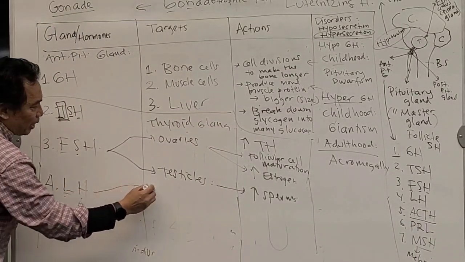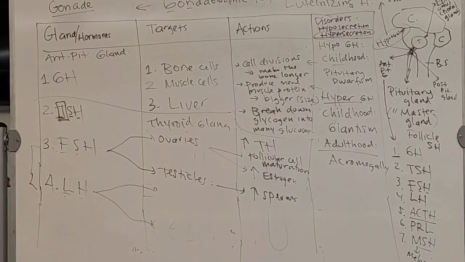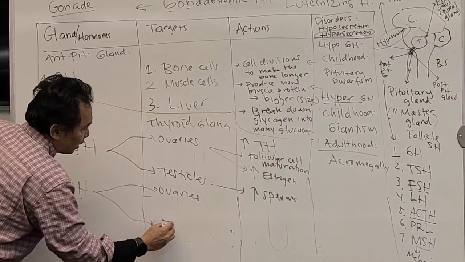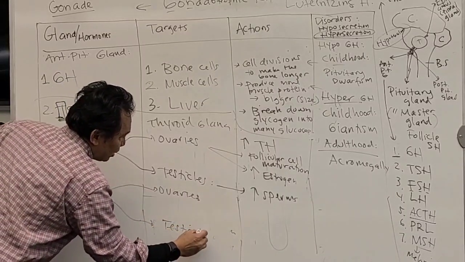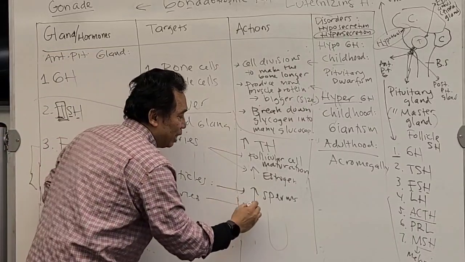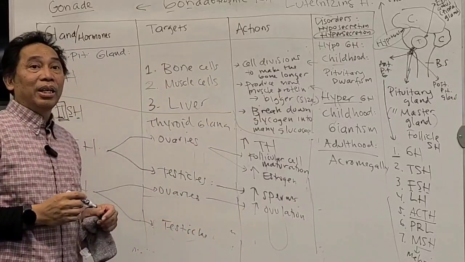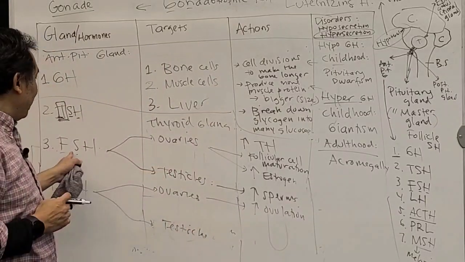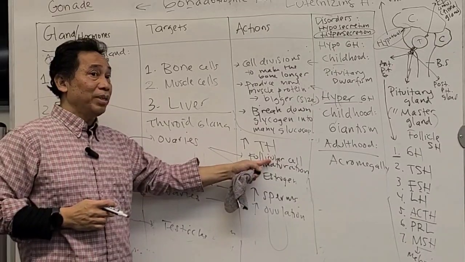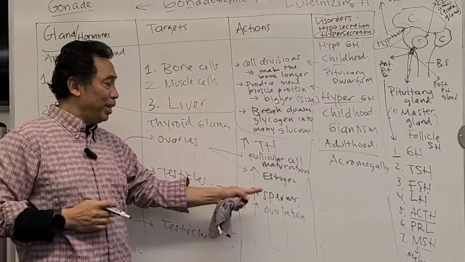LH is going to be the same because this is related to the gonad. So the target, if it is female, is going to be the ovaries. If it is male, it's going to be the testicles. So in the ovary, LH will stimulate ovulation. Anybody know what ovulation is? Release of the eggs, right? So FSH stimulates the egg production, maturation of the follicular cell, and then when the egg is produced, it will be released.